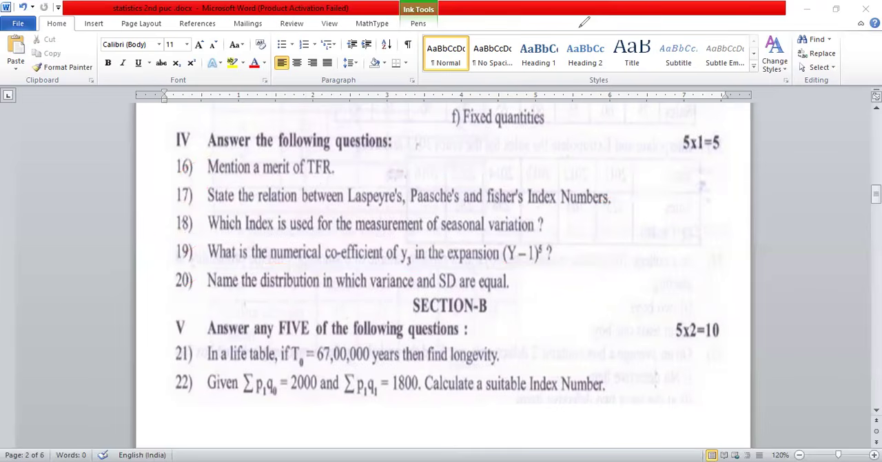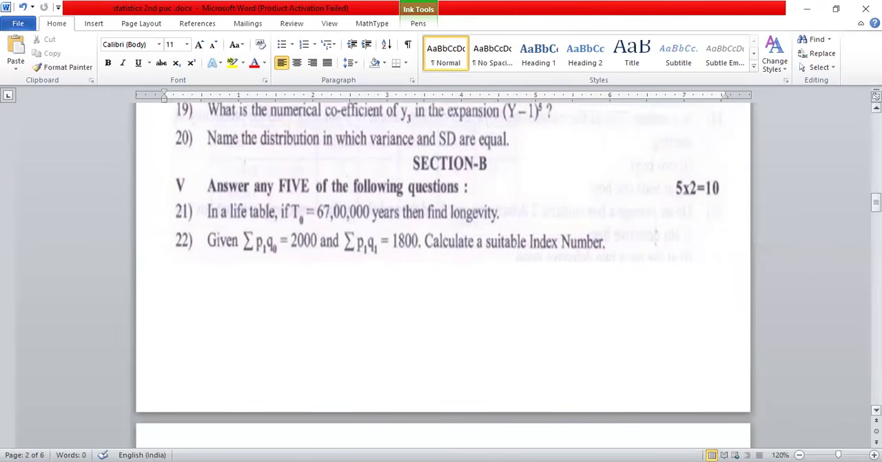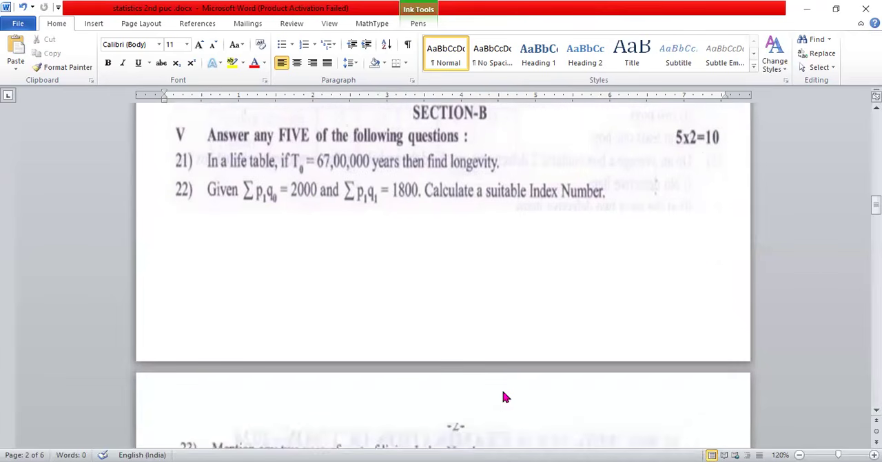So similarly, 20 marks is over for section A. Now we'll move on to section B. The 2-mark questions here. Definitely there is a 2-mark question. So 8 questions are there. You're supposed to write 5 questions. The very simple here, very simple.